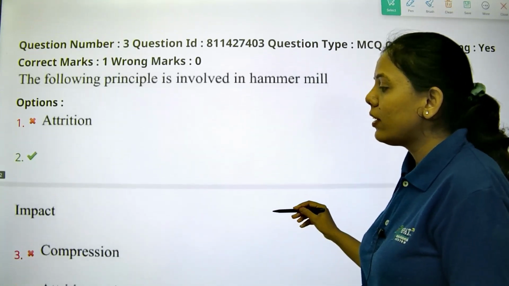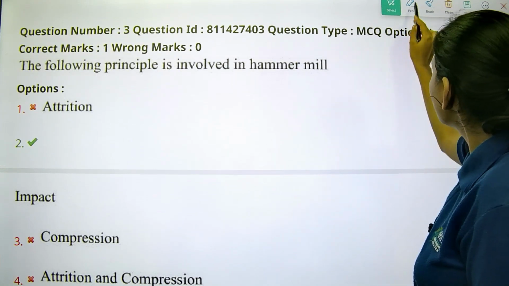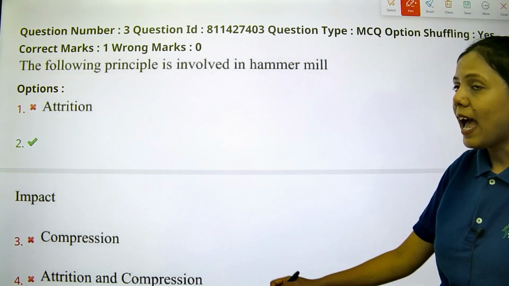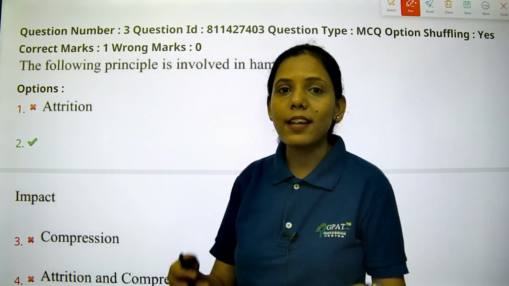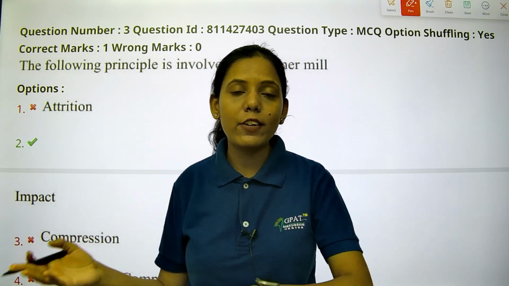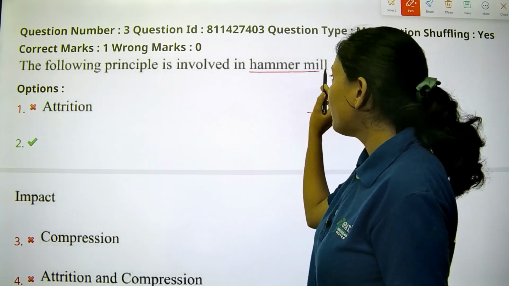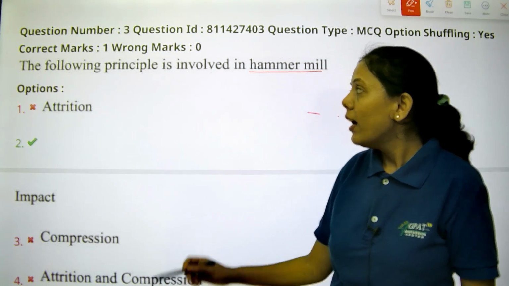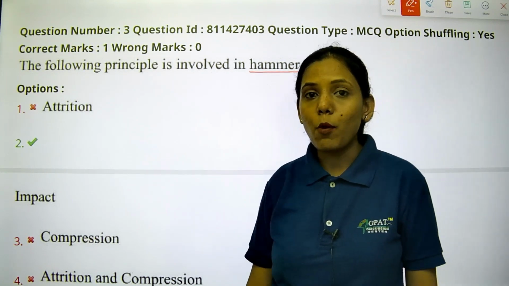The next question is, the following principle is involved in hammer mill. We have already discussed that there are various kinds of mill, and they are responsible for size reduction. Now, hammer mill is based upon what principle?